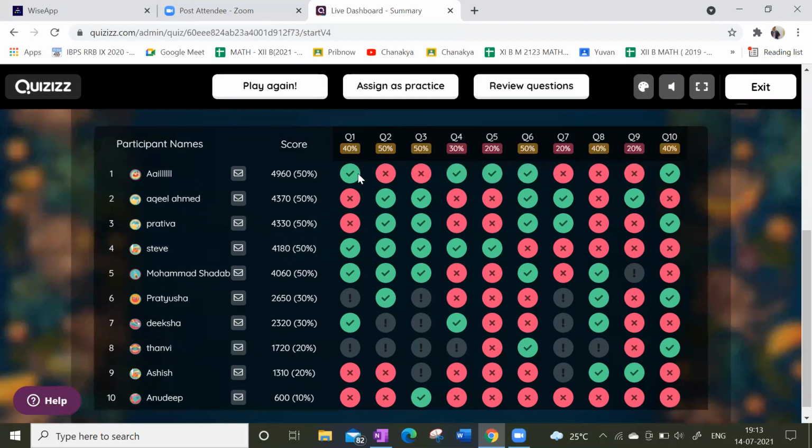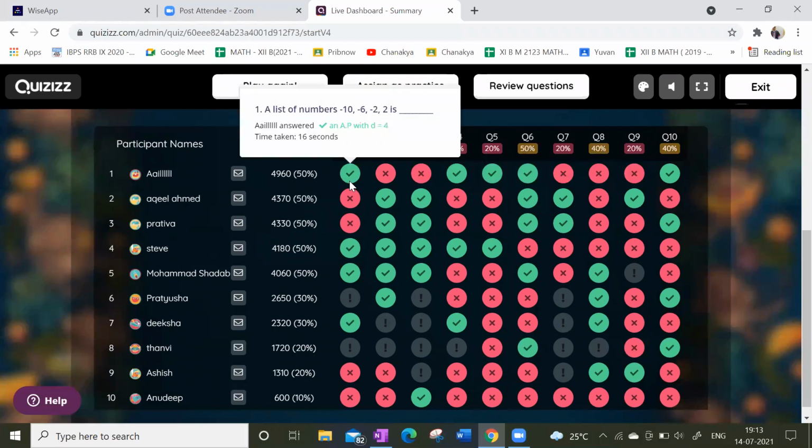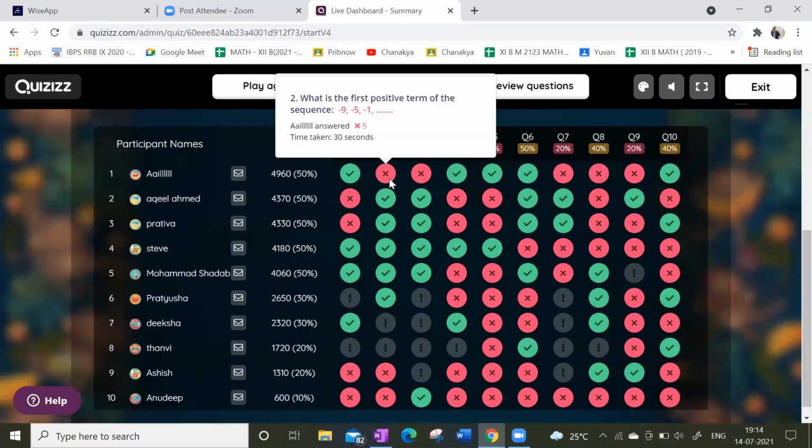So the first question is, what was the first quiz? The list of the numbers minus 10, minus 6, minus 2, 2. We have to write the common difference. What is the common difference? We have to find minus 10 minus 6. It is going in a series. Common difference is 4. So the difference is 4.